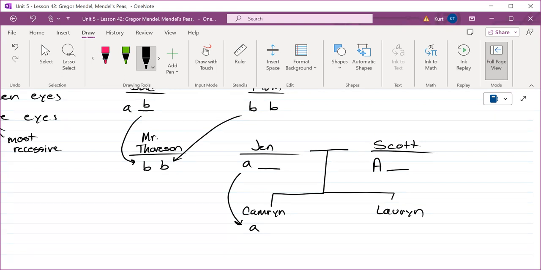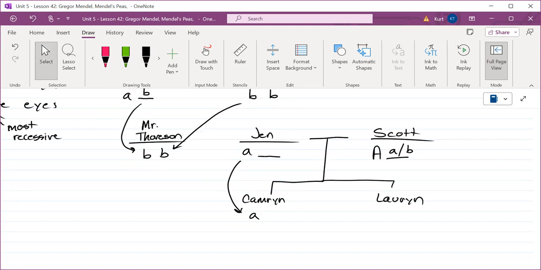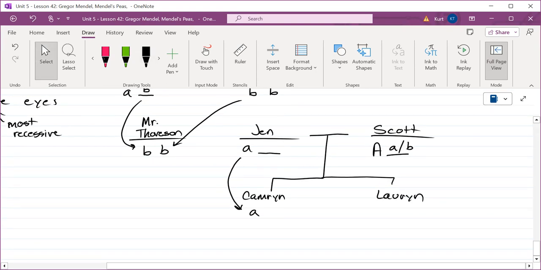Let's put it this way. What must this other one not be? If it was brown, let's just say, don't write that in. If it was brown, what's the only thing you could have passed on to Cameron? And what would Cameron be? She would have brown eyes, but she's not. So this one is going to be either green or blue. We don't know. But what I do know is that Cameron has one or the other.